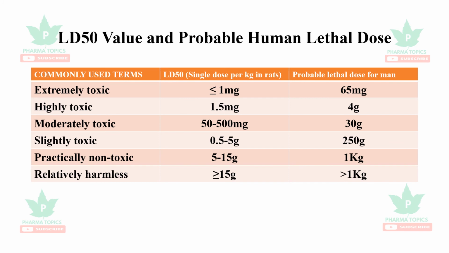The LD50 value gives approximate information of the human lethal dose. If it's an extremely toxic compound, that is the LD50 is less than 1 mg in animals, the toxicity is 65 mg in humans. For example, for a slightly toxic compound, it is 0.5 to 5 grams, and the human toxicity is 250 grams. If it is more than 15 grams, it is a harmless LD50, and the probable lethal dose is more than 1 kg in humans. So this gives an approximation of the clinical dose. From this, 1/10 can be used as a clinical dose.